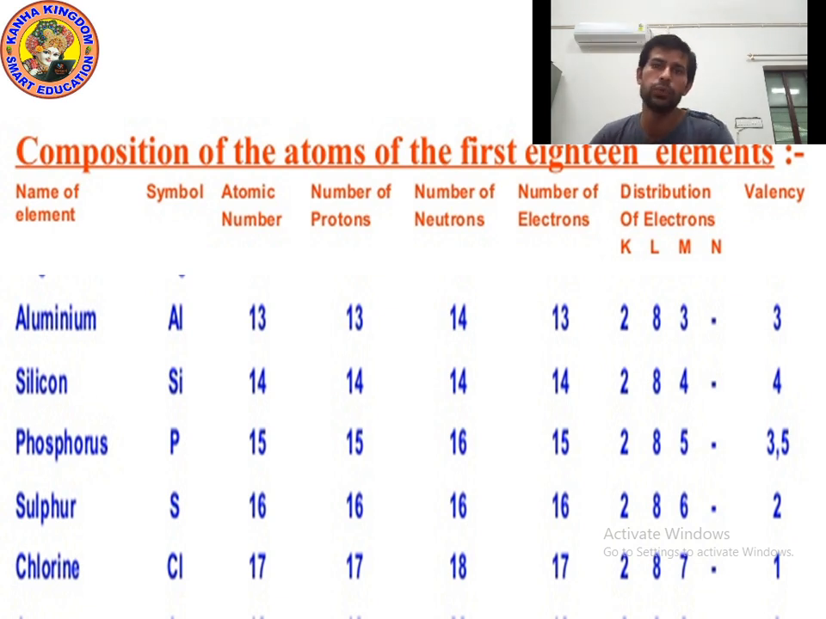Now if I ask you for the valence electrons of sulfur, to find the valence electrons we always look at the outermost shell. Which is the outermost shell for sulfur? M. M is the outermost shell. So in the M shell, 6 electrons are present. So for sulfur, the valence electrons will be 6. I hope you understood. The rest you will understand yourself. Now let's move on to the next point.